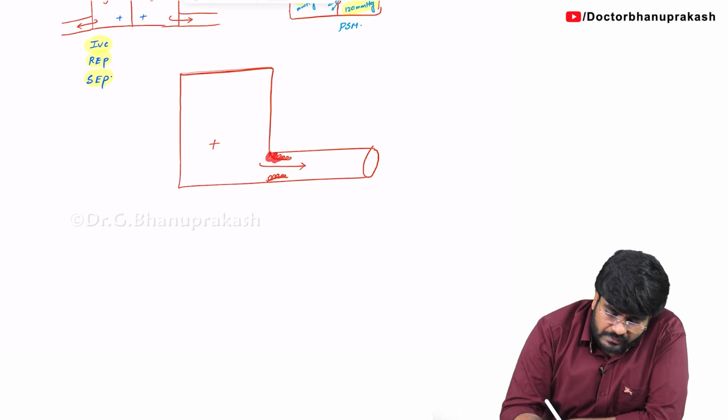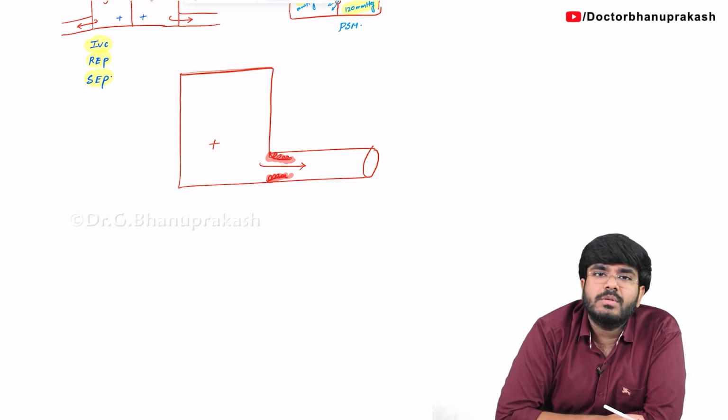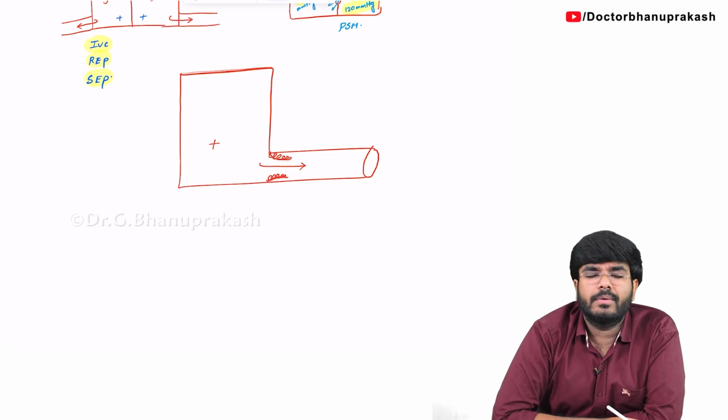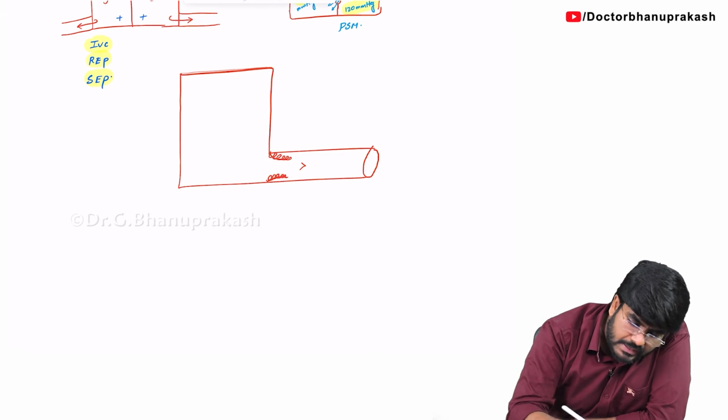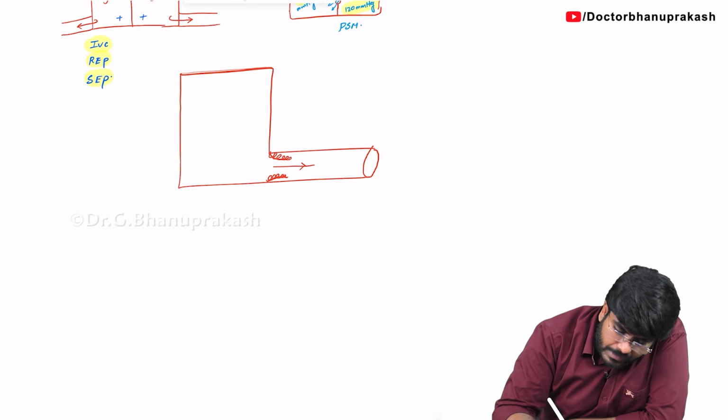The aortic valve leaflets are inflamed, and let's say they are not closing properly. Maybe the patient is having acute rheumatic fever. As these valve leaflets are not closing properly, there is a chance the blood can come back during the phase of diastole.